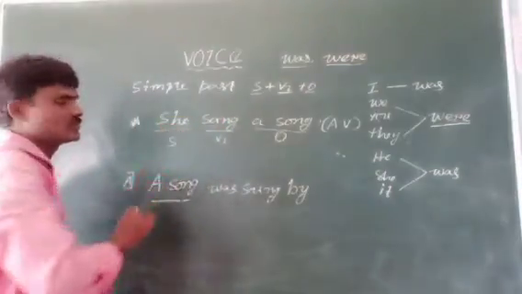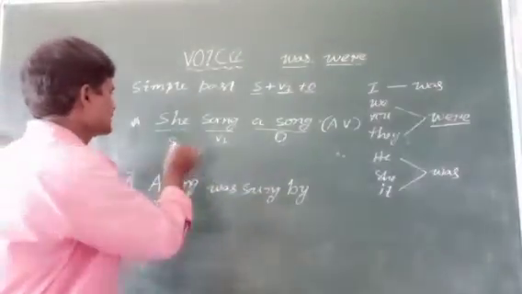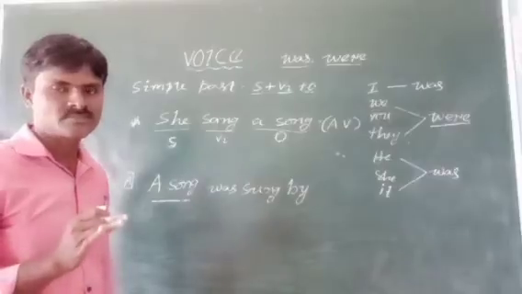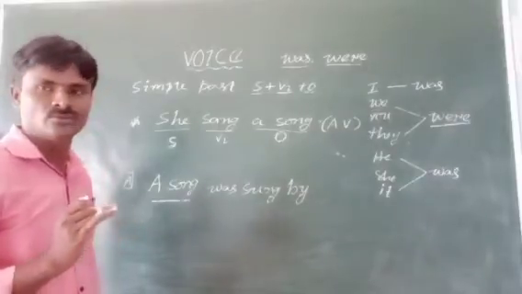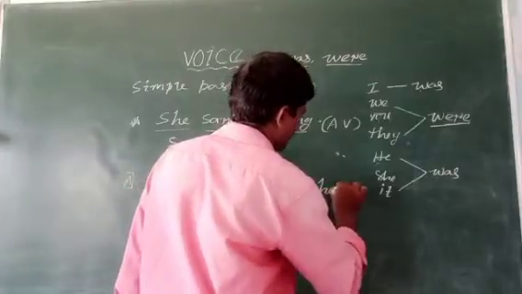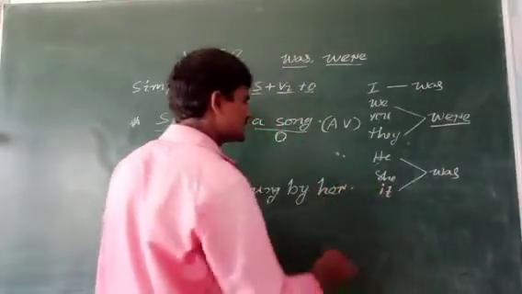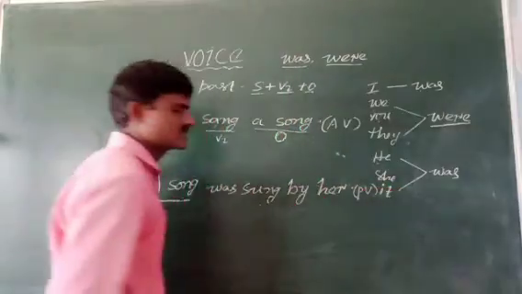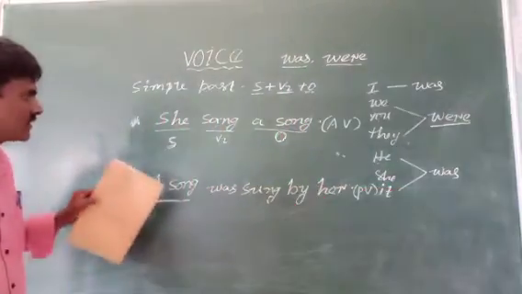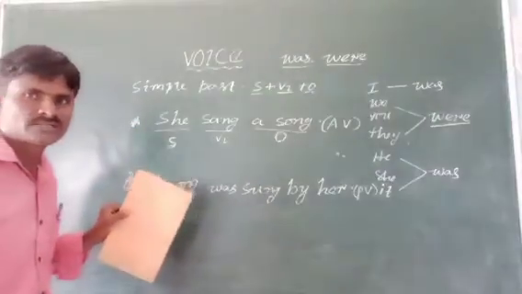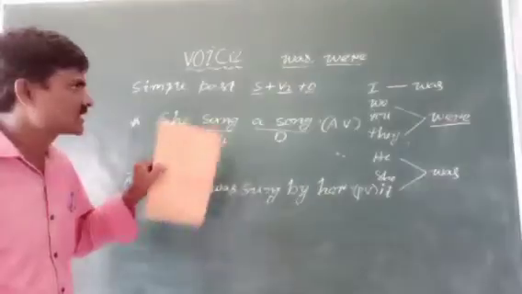She changes into, I told you, it is subject. When it goes to object place, she changes into her. This is passive voice, PV. If you want to change active voice to passive voice, these rules are compulsory.